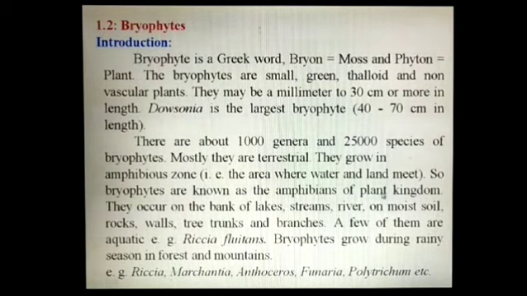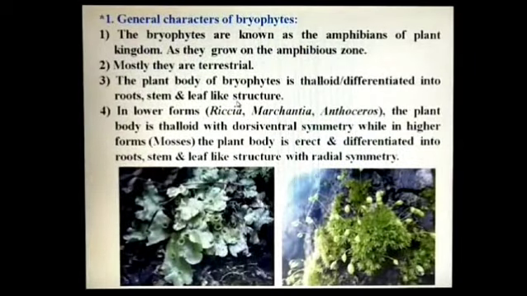They occur on the bank of lakes, streams, rivers, on moist soil, rocks, walls, tree trunks, and branches. A few of them are aquatic, for example, Riccia fluitans. Bryophytes grow during rainy season in forest and mountains. For example, Riccia, Marchantia, Anthoceros, Funaria, Polytrichum, etc. Now, general characters of bryophytes. The bryophytes are known as the amphibians of plant kingdom as they grow in the amphibious zone.